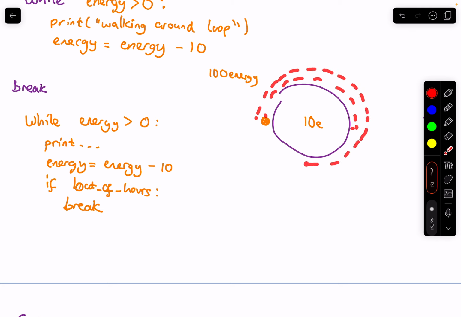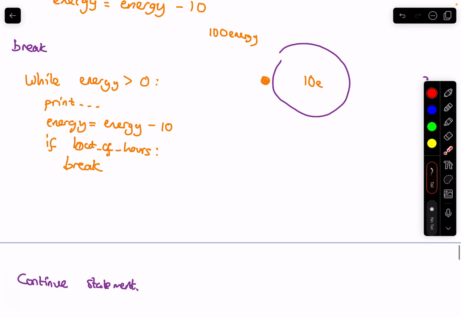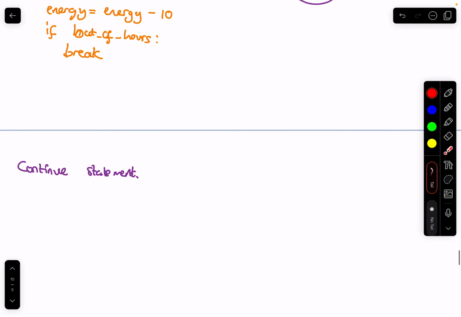So that is what continue is doing. We might get halfway through and then we see a continue. We need to start from the beginning in the next iteration. And then maybe there's another continue, we skip the remainder, and then we start again. And that is what continue does. Instead of writing break, we will just write continue instead.